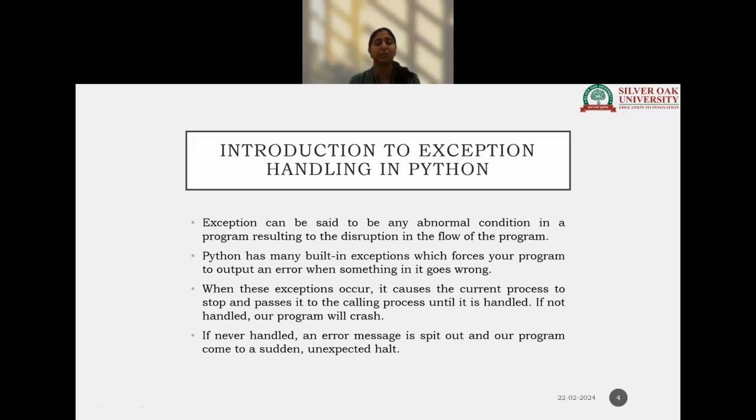Now, what is an exception? We can say it is an abnormal condition which hampers the regular flow of your program. There is certain disruption created in the result of the regular flow of the program. Python has many inbuilt exceptions which force your program to give an error output when something goes wrong. It won't give you the actual result that you wanted because there is something wrong with the flow of the program.